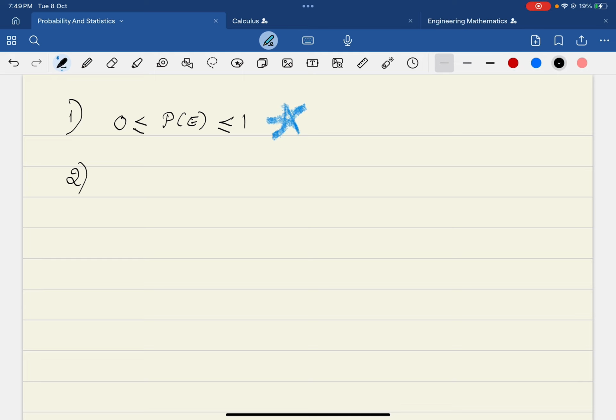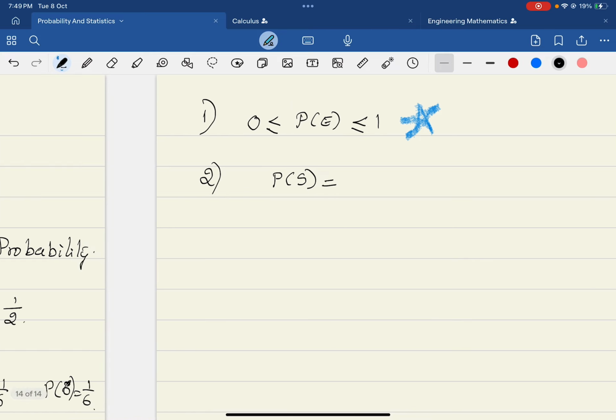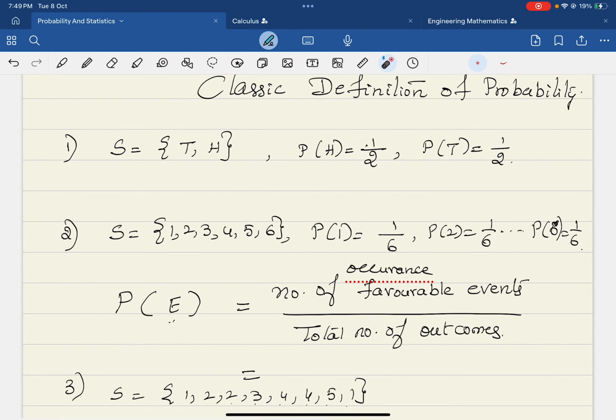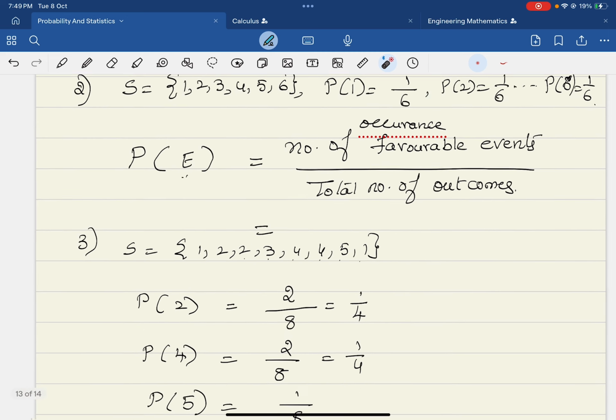And then what next is the probability of the sample space, the sum of the probabilities of all the outcomes. Look at the example here. The probability of head is half, the probability of tail is half, so the sum of these two is 1. Similarly, when you add 1 over 6 six times, it is 6 over 6, which is equal to 1. Like that, whatever you are adding.